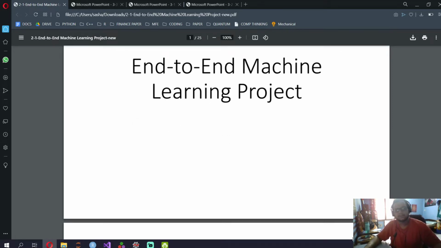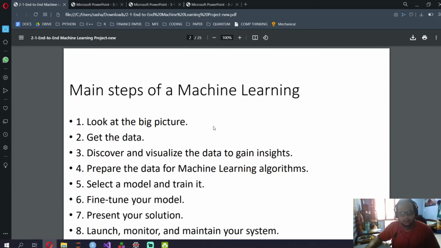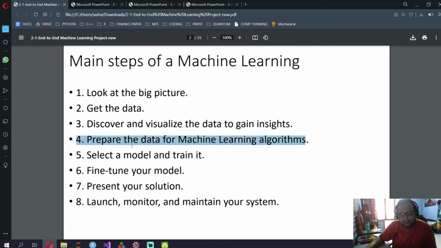So let's go through this PPT. This shouldn't take long. So, end-to-end machine learning project. The main steps of a machine learning project are to look at the big picture, to get the data, then to discover and visualize the data to gain insights, prepare the data for machine learning algorithms, select a model and train it, fine tune your model, present your solution, and launch, monitor, and maintain your system. Cool. Let's go through these step by step. I'll first give a general insight as to what each one means.